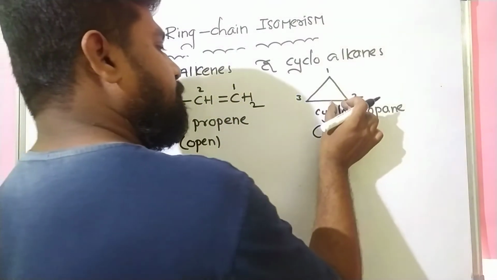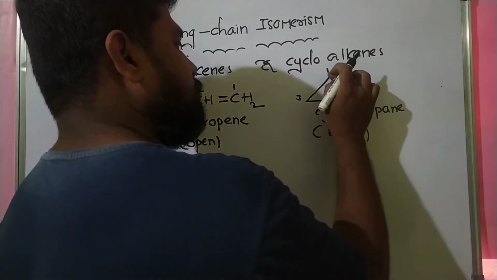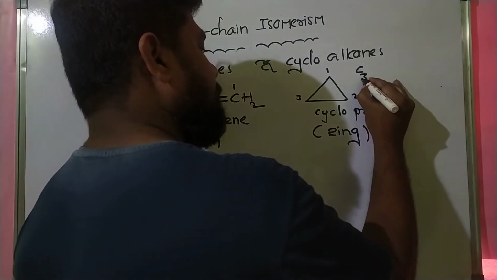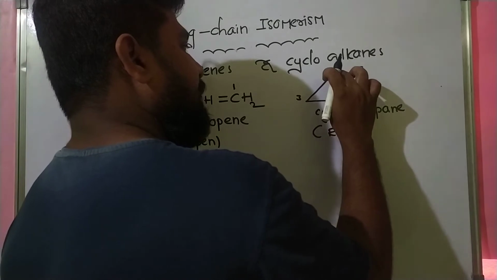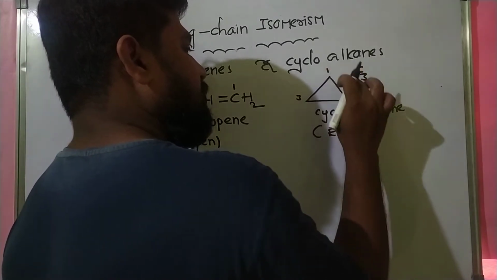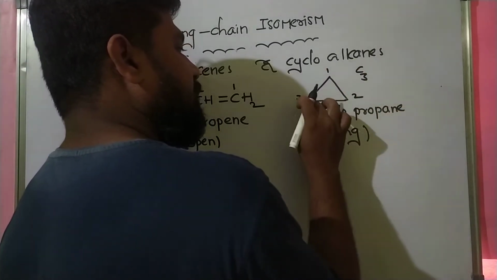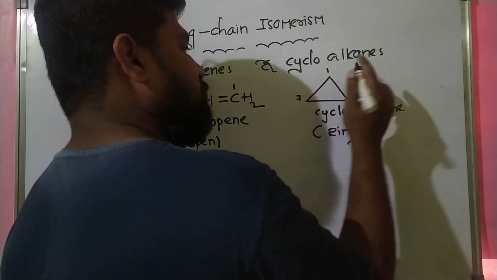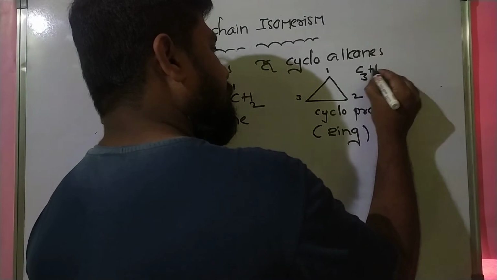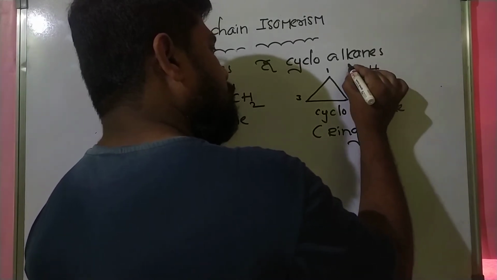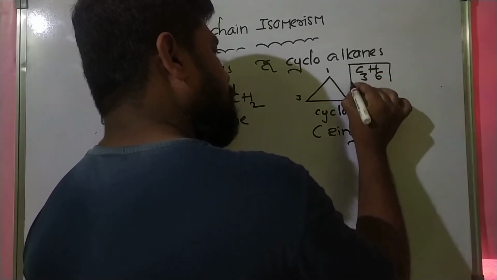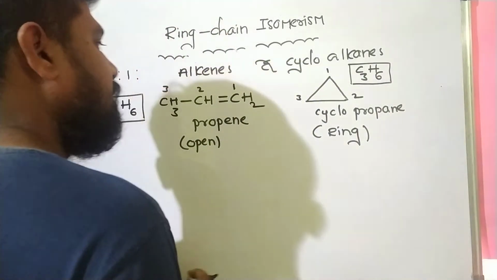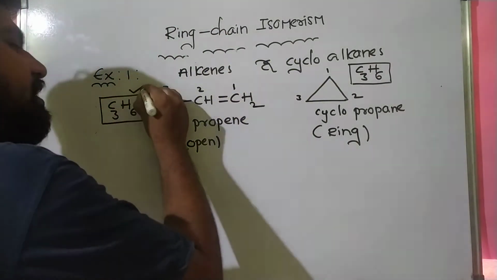Now for this compound, there are 3 carbons, C3. Here 2 hydrogen atoms, here 2, here 2, meaning CH2, CH2, CH2, so totally there are 6 hydrogen atoms. So in this case also the molecular formula is C3H6.